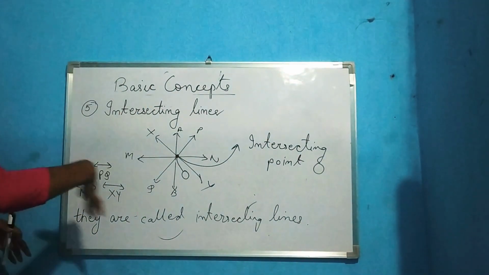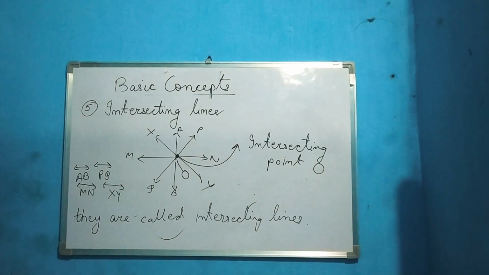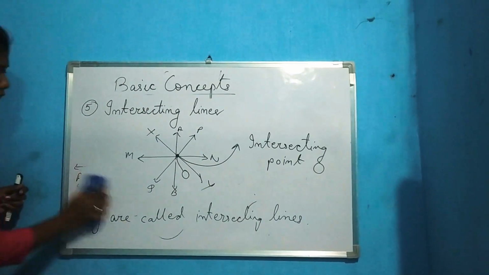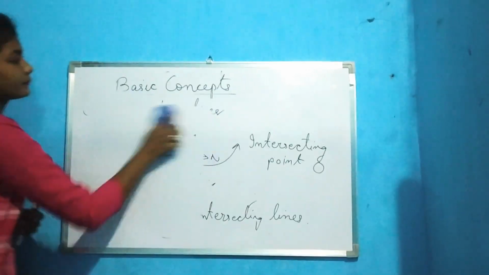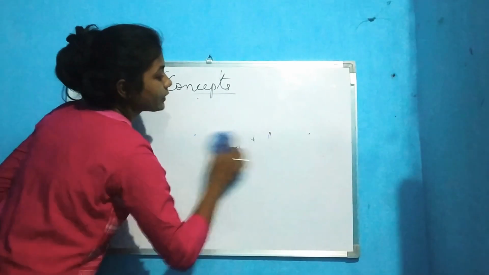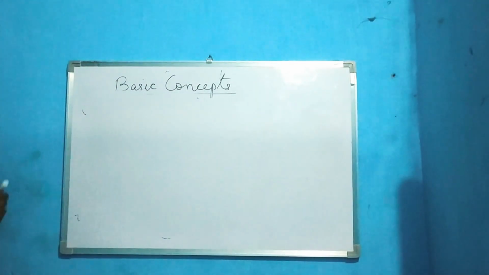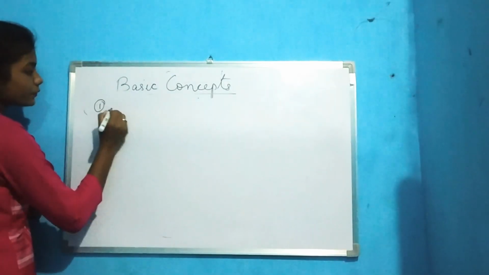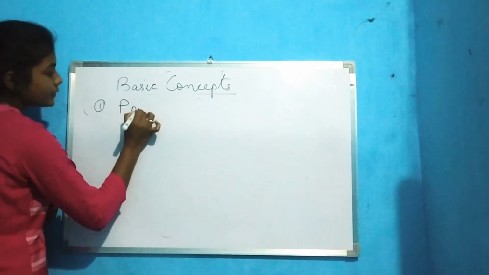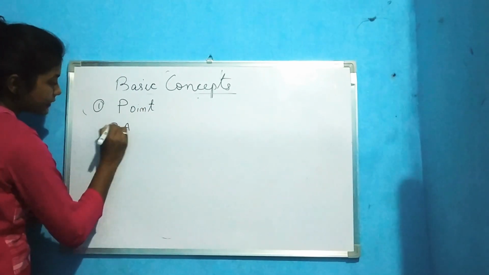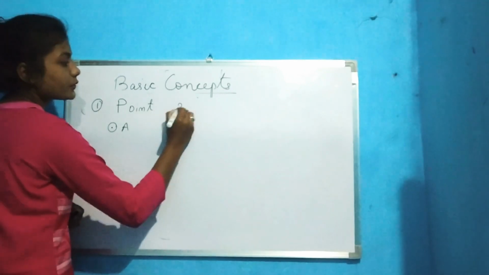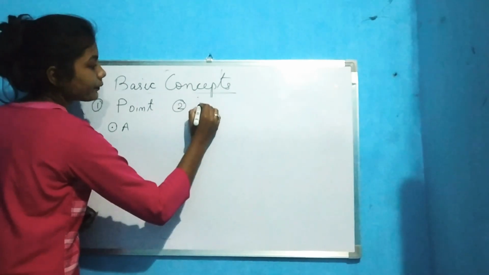So now these are the terms that we use in geometry. Okay, let's see again what are the terms we have used. First one is what? Point. A is a point. Number 2 is what?